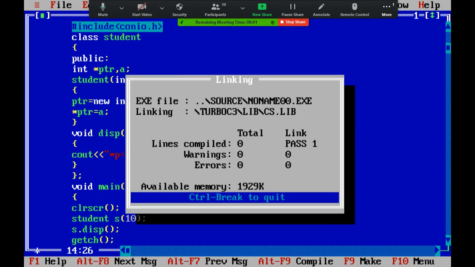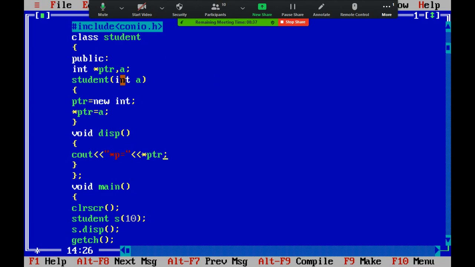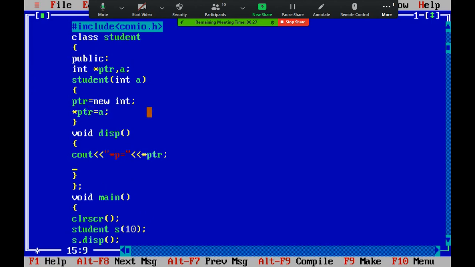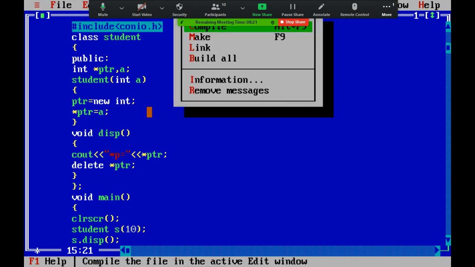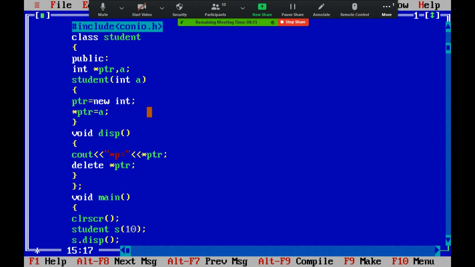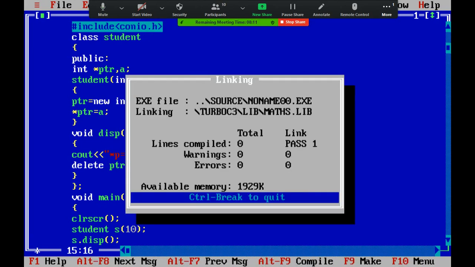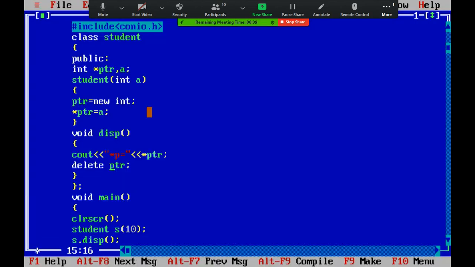Now run. Now star p is equal to 10, you are getting. That means we allocated the memory for this pointer variable dynamically. As soon as your variable's work is over, that means the pointer variable's work is over, what to write? delete ptr. Only ptr we have to write. Clear? Is the program clear?